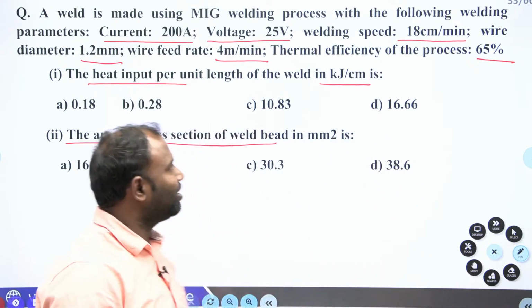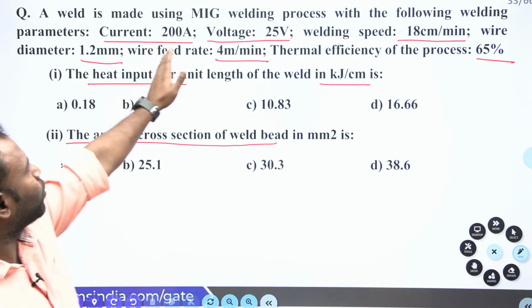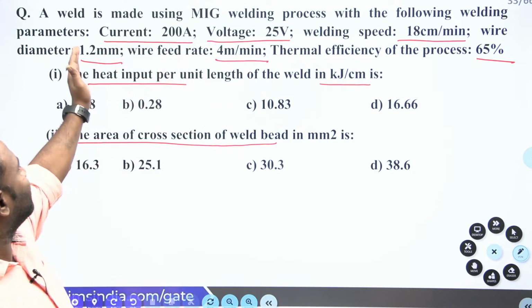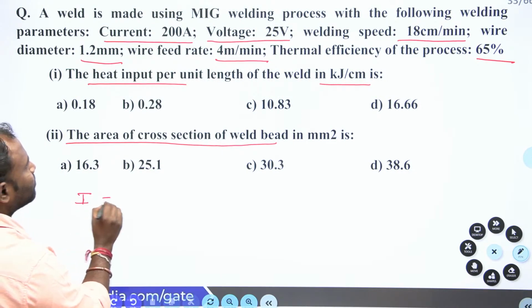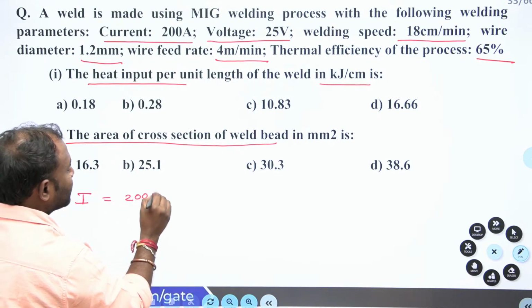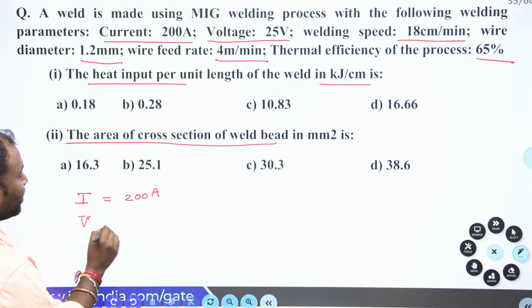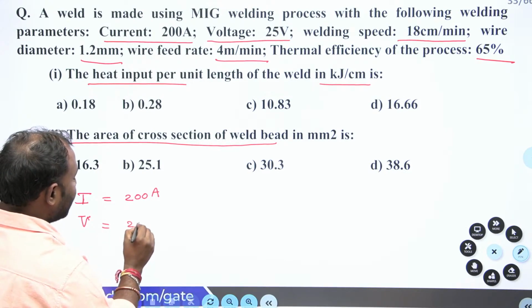Right, let us write the given data. A MIG welding is going to happen, and it follows these parameters. The current is equal to 200 amperes, and the voltage is equal to 25 volts.